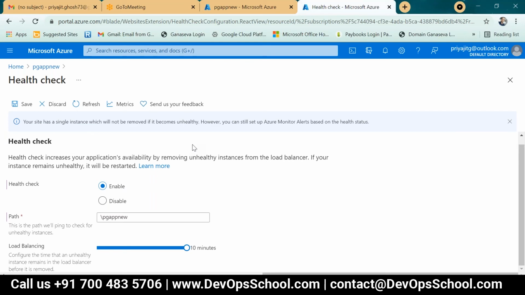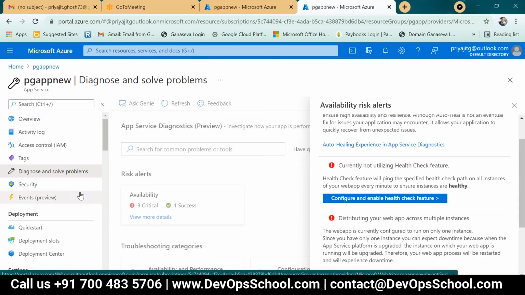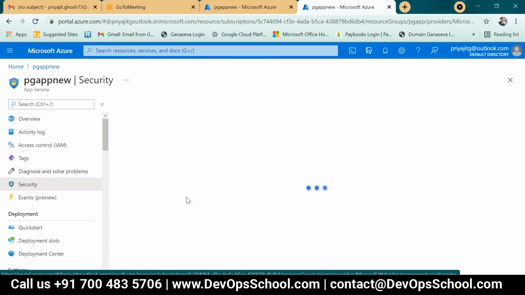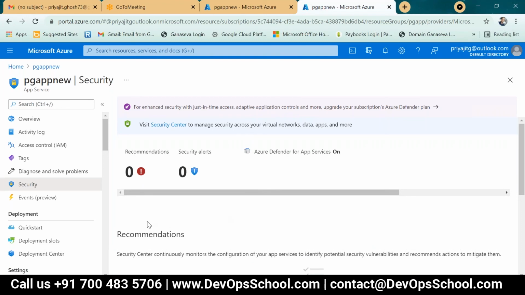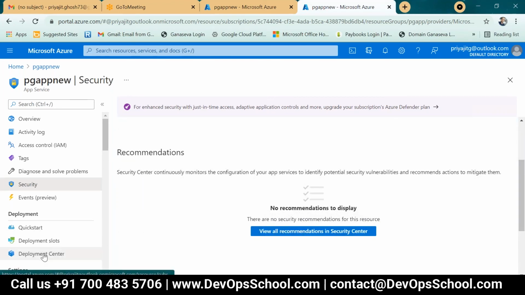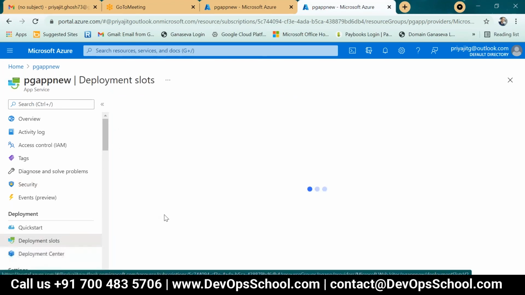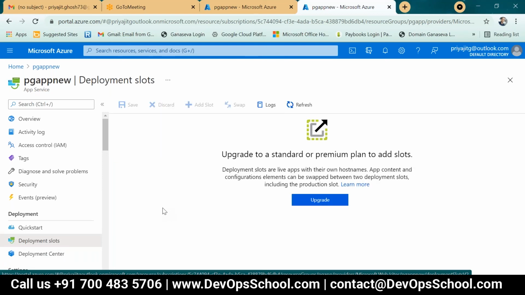Okay. Just put the application name, nothing else, or any repository name, nothing. Okay. Then the security part is the security center recommendation. That is not your part; your part is deployment center and deployment slot. If you have any slot available, you have to update. This is only my basic plan. We have to update to a standard or premium plan. Then we have to deploy it to the deployment slot.